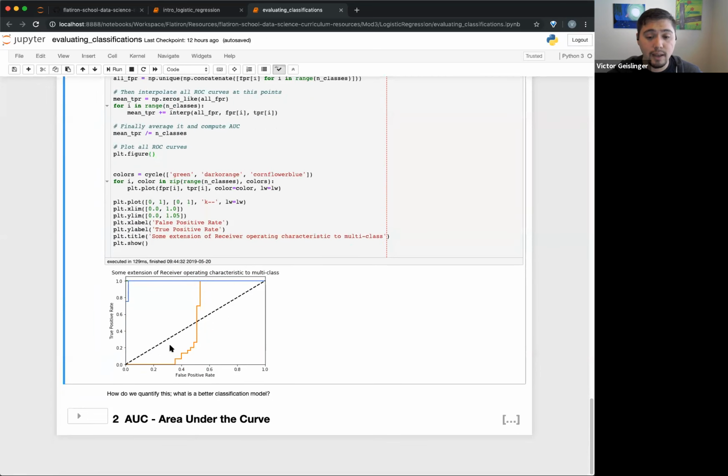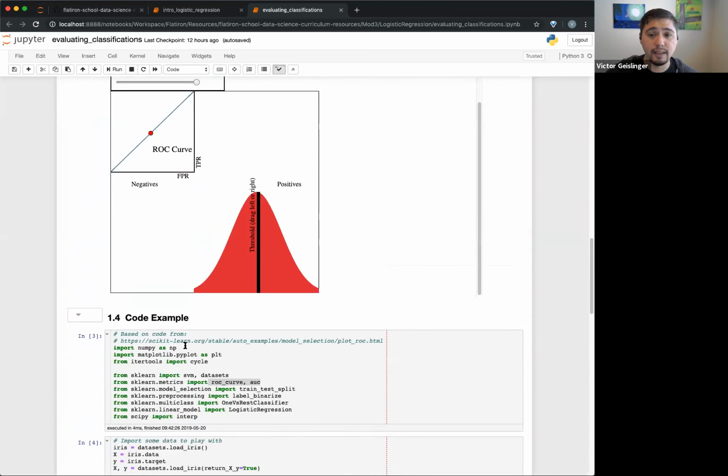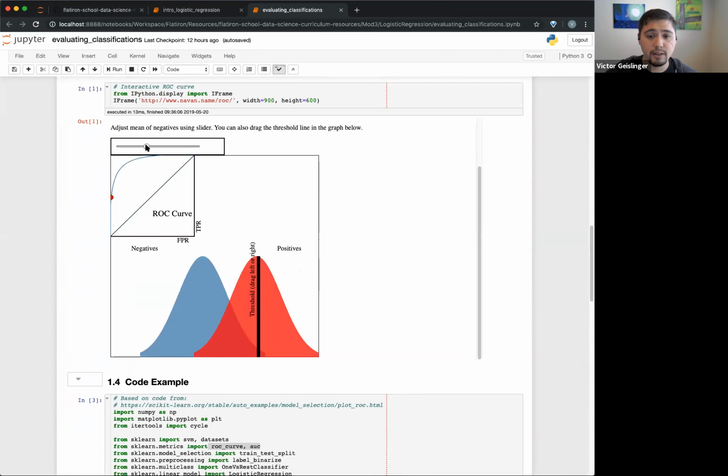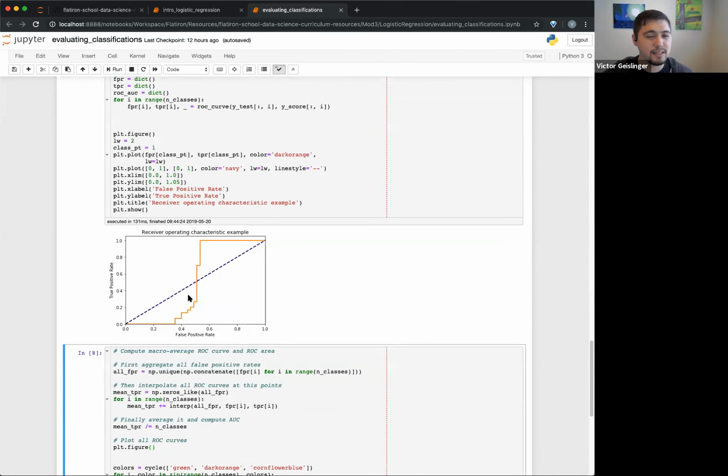Again, this is really cool, but at the end of it, let's say I'm going to draw this out. I have this ROC curve here. But what if I do another model and I have an ROC curve like this? How do I quantify which is better? You can probably tell clearly this one is better, but sometimes data is loaded in a weird way. Sometimes you might not have something nice and smooth like this that's really obvious. You might have something blockier and be trying to figure out what this is.